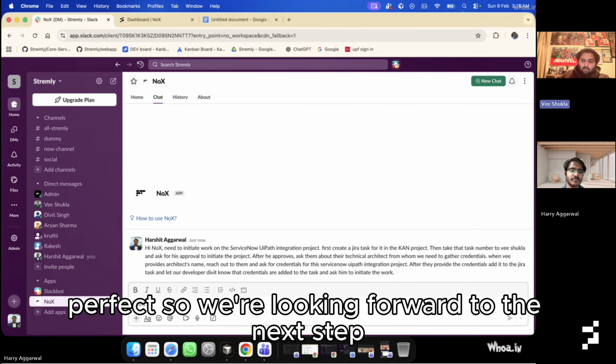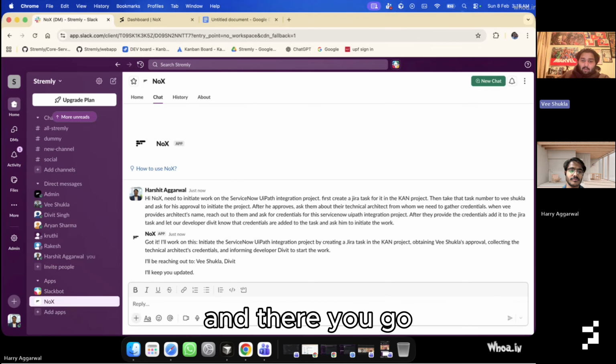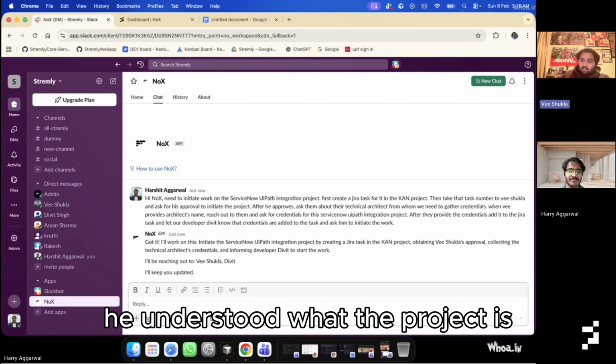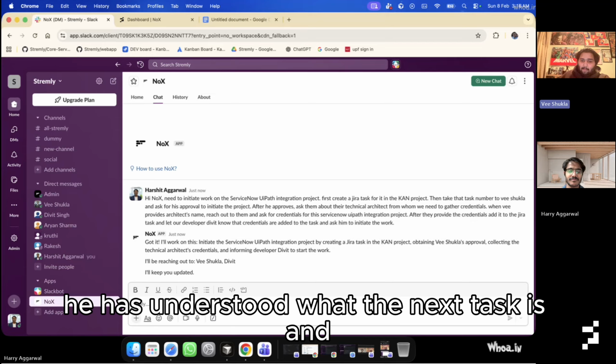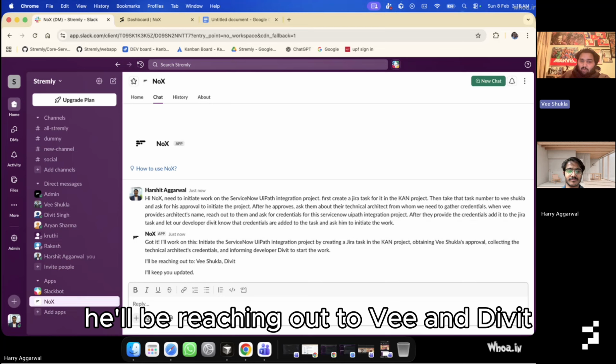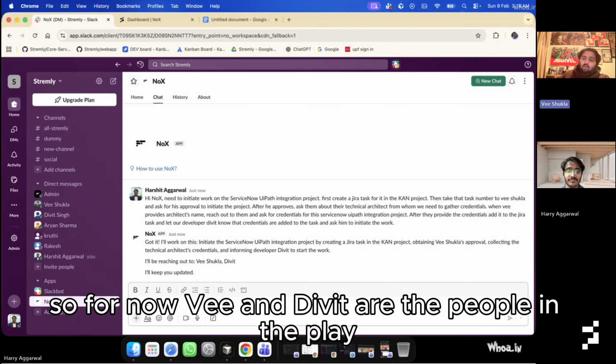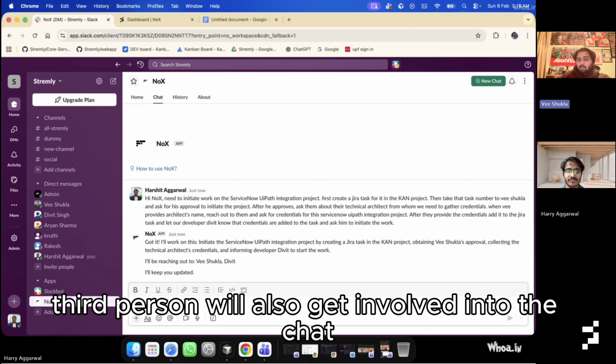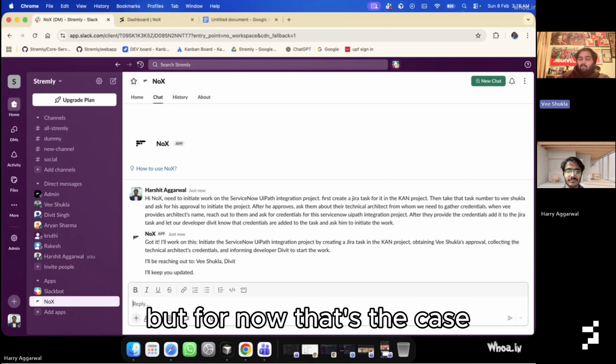Perfect. So we're looking forward to the next step. And there you go. NoX has responded immediately that he understood what the project is. He has understood what the next task is. And he'll be reaching out to V and Divit. So for now, V and Divit are the people in the play. Though after V provides the name of the architect, a third person will also get involved in the chat. But for now, that's the case.